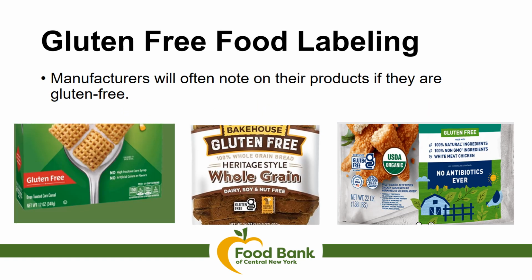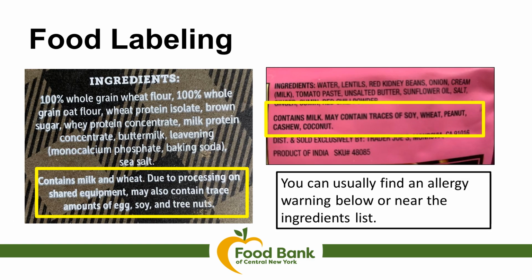Manufacturers will often note on their products if they are gluten-free, as you can see from the 3 images below. As you notice, the image in the middle not only states that it's gluten-free, but also that it's dairy, soy, and nut-free. The image in the middle and on the right both also have the certified gluten-free label on their packaging. With food labeling, you can usually find an allergy warning below or near the ingredient list.